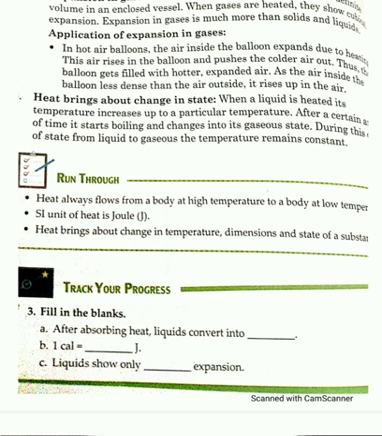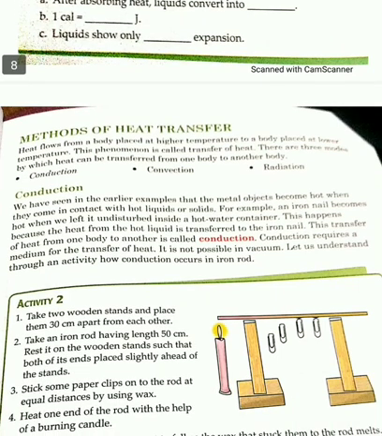This phenomenon is known as transfer of heat. There are three modes: conduction, convection and radiation. If we talk about conduction, we must have seen many metal objects become hot when they come in contact with heat or hot liquids or solids, isn't it?